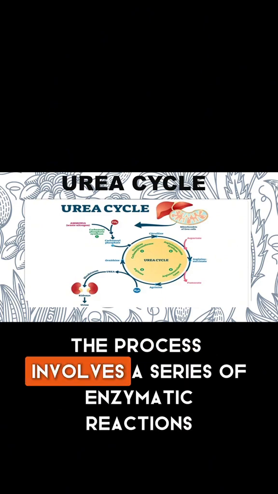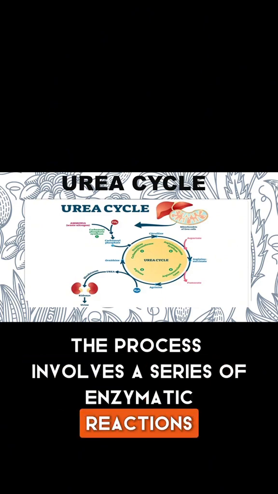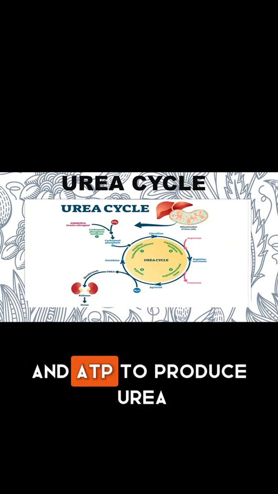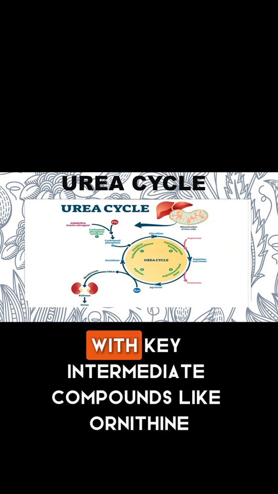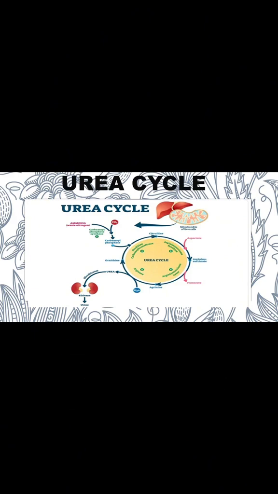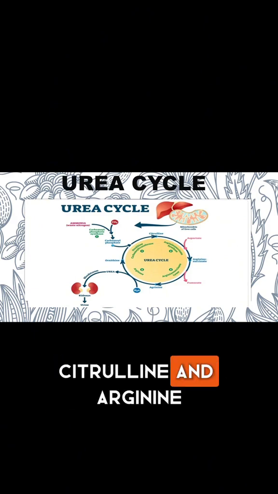The process involves a series of enzymatic reactions using ammonia, carbon dioxide, and ATP to produce urea, with key intermediate compounds like ornithine, citrulline, and arginine.